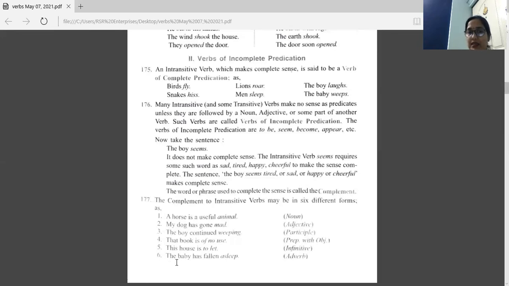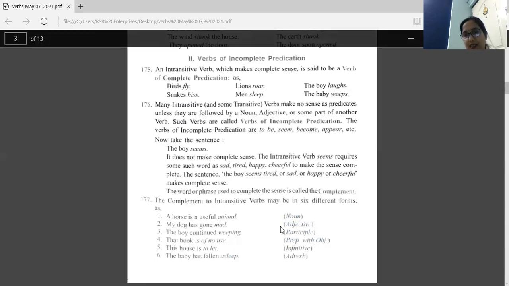Sixth sentence. The baby has fallen. Fallen is the verb. After that, we are using asleep. That is an adverb. So this is a complement here. So these are the 6 things we can use as a complement with a verb of incomplete predication: nouns, adjectives, participles, prepositions with object, infinitives, and adverbs. Okay.